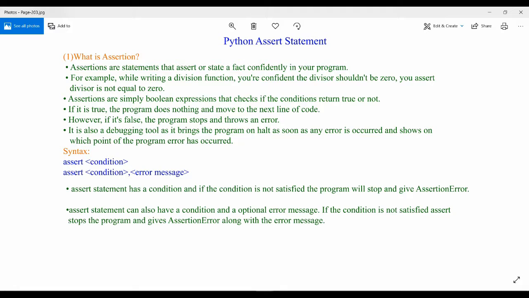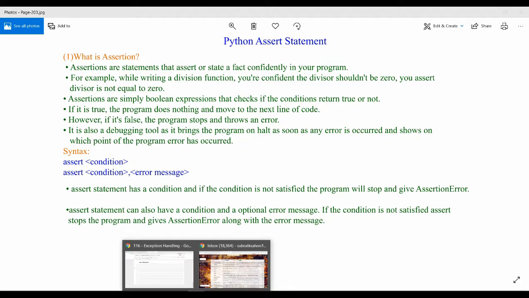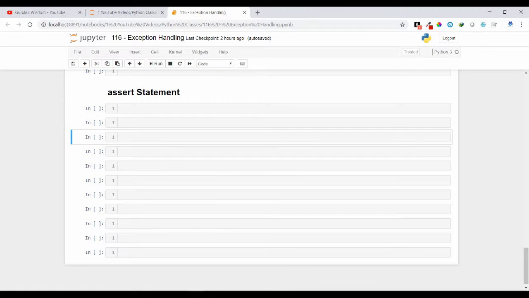So the confident statement is: if my condition is satisfied, then only I am going to execute that code. If my confidence is not satisfied, then I won't execute that code. In that case you can use the assert keyword. Let us see how we can use the assert statement.